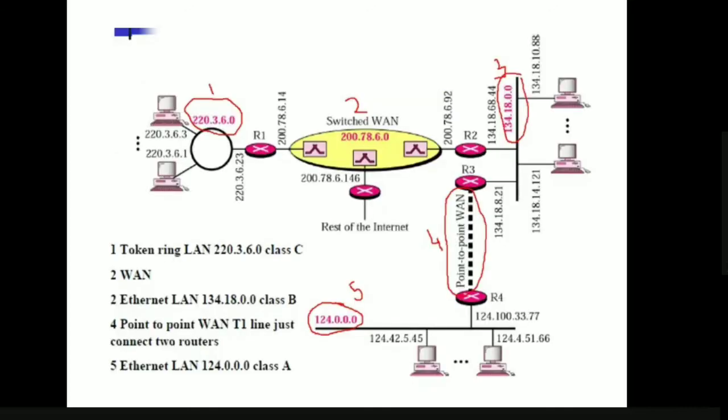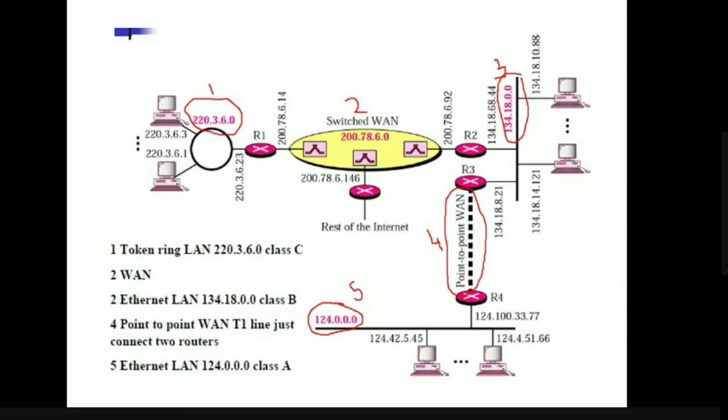Next, if you see here, this is our diagram, a simple communication network to which different routers and WANs are connected. The first one, I have encircled with a red color pen, is our token ring LAN. Here, this address is 220.3.6.0, a class C IP address, and to this network other systems are connected. This token ring is connected to the router R1.